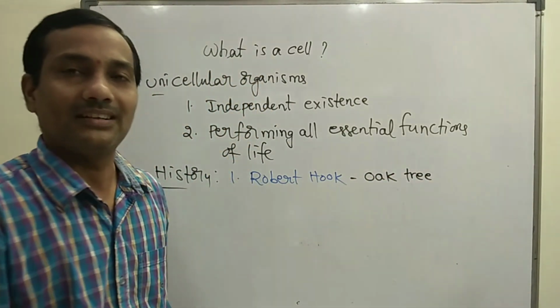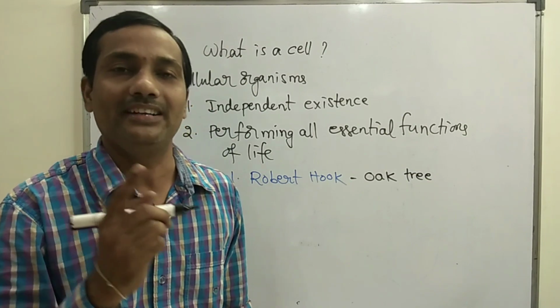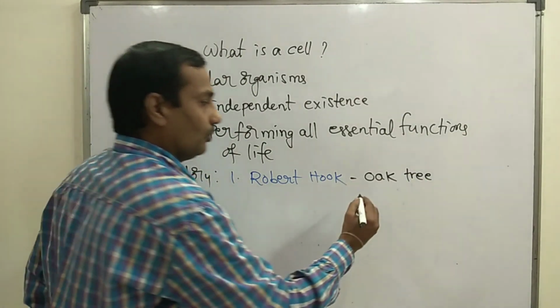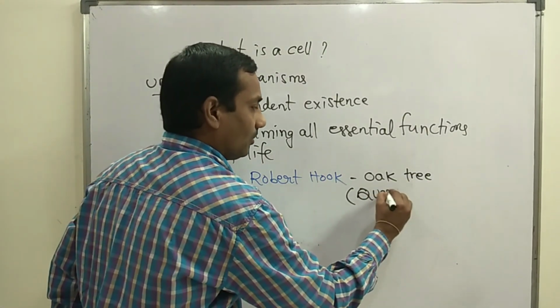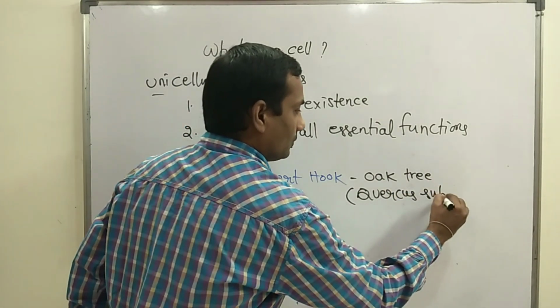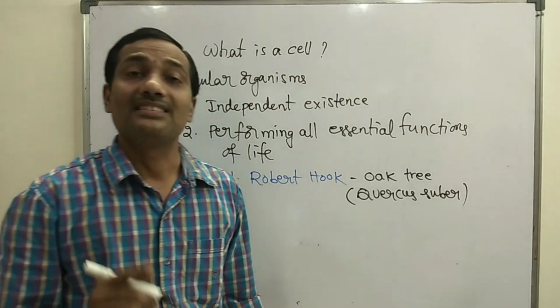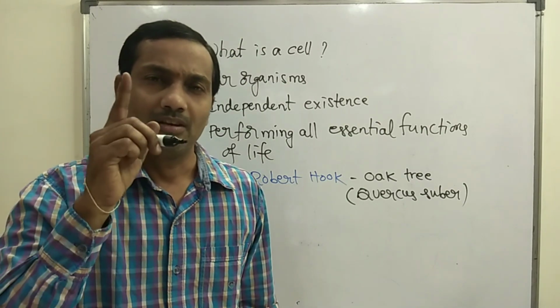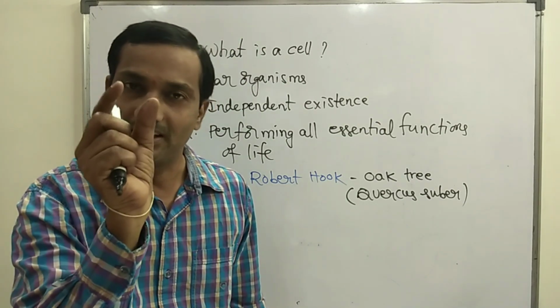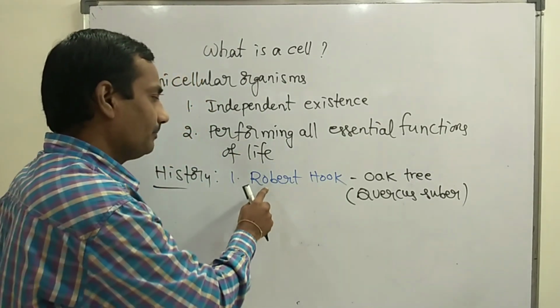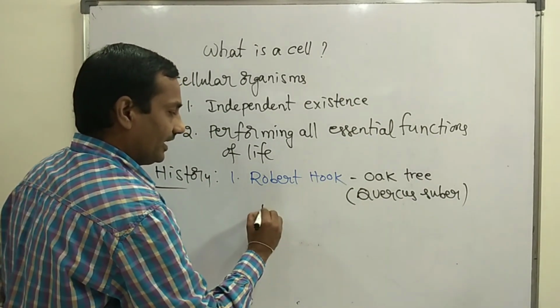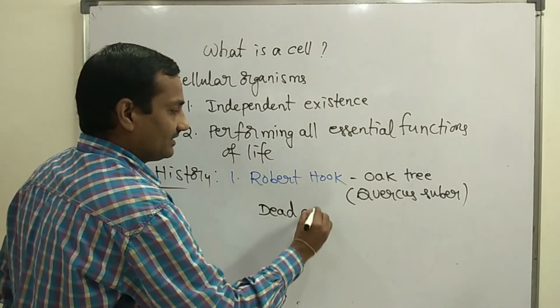Oak tree plant dead cell was first identified by Robert Hooke. Quercus suber is the scientific name of the oak tree. From this plant, the dead cell was identified by Robert Hooke.